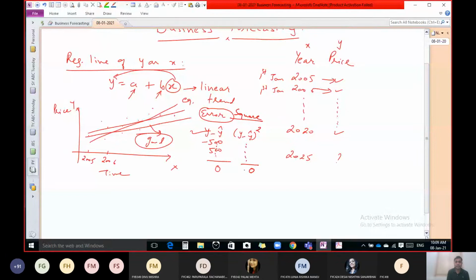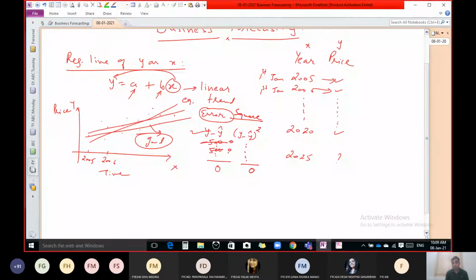No, sir. Okay. There is one case in which this is possible. Taking the square, we get a total of 0. Which case? Tell me. If the error is 0. Yes, you are absolutely right. Means all these values are 0. If all these values are 0, their square is 0.